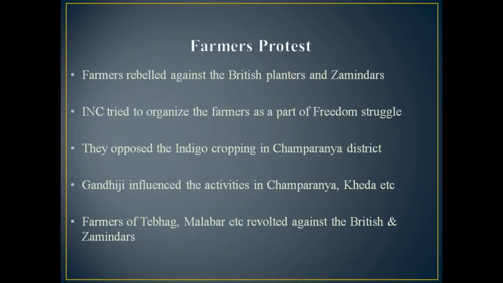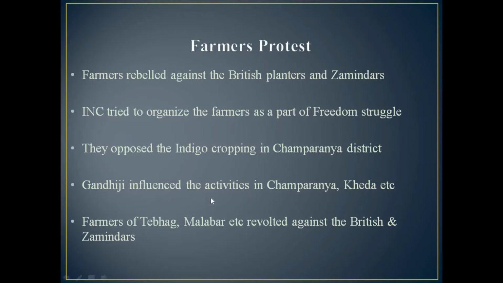The Indian National Congress wanted to use this, and they joined these people with their freedom struggle, as they wanted to increase their power. The common cause is the British. The farmers opposed indigo cropping in the Champaran district. Yes, in Champaran district they were forced to grow indigo, and they opposed that.